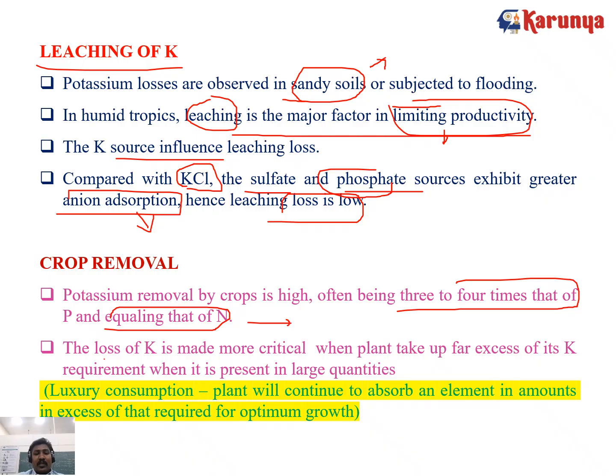Sometimes the losses of potassium are made more critical when the plant takes up potassium in excess of its requirement. The potassium is continuously taken up by the plant, more than the required amount. This process is called luxury consumption. Luxuriously, the potassium is continuously taken up by the crops. This luxury consumption is only associated with potassium.